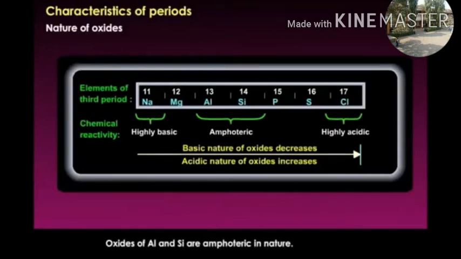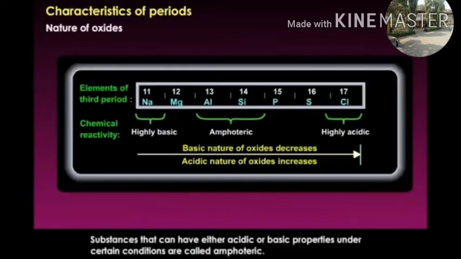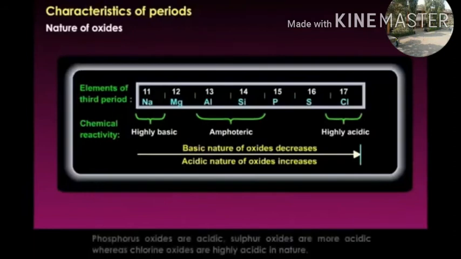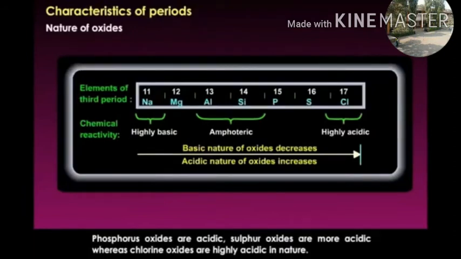Oxides of aluminum and silicon are amphoteric in nature. It means they react with acid as well as base. Substances that can have either acidic or basic properties under certain conditions are called amphoteric. Phosphorus oxides are acidic. Sulfur oxides are more acidic, whereas chlorine oxides are highly acidic in nature.